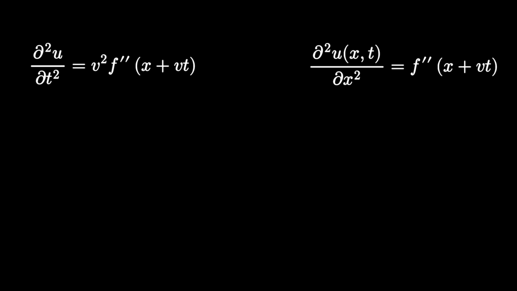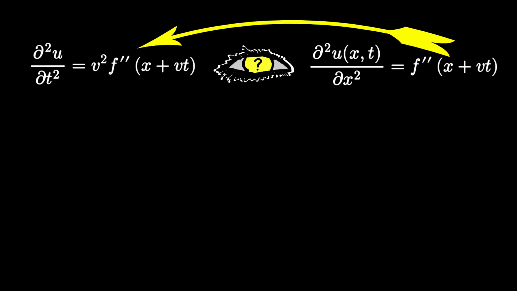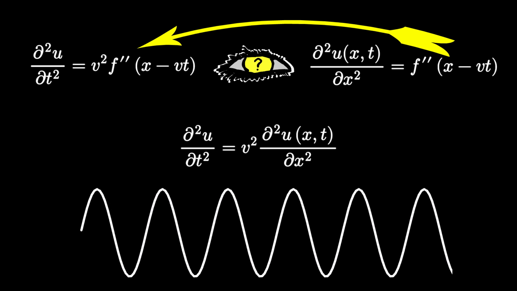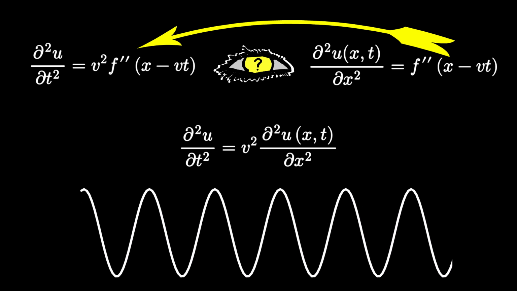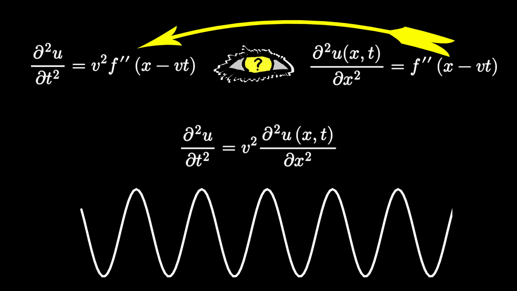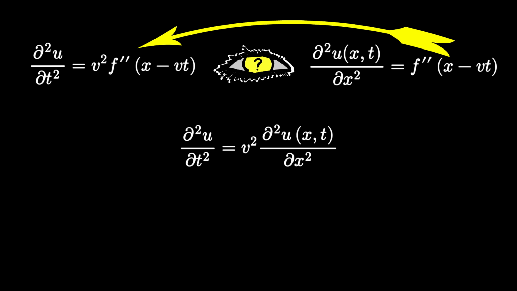Look closely at these two results. Both expressions contain the exact same core function, the spatial curvature f double prime. The shared mathematical term acts as a bridge between space and time. By substituting the spatial curvature directly into our time equation, we arrive at the one-dimensional wave equation. At this point, we have derived one of the most important equations in science using nothing more than the geometry of a moving shape and the chain rule.